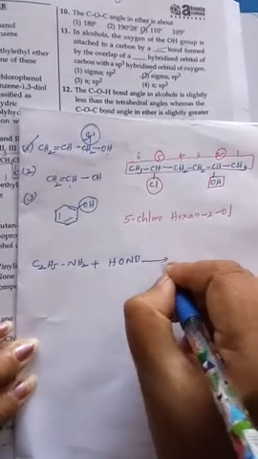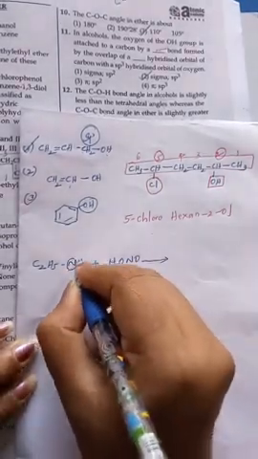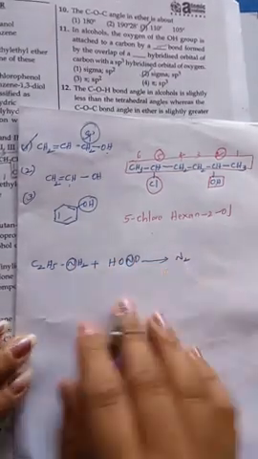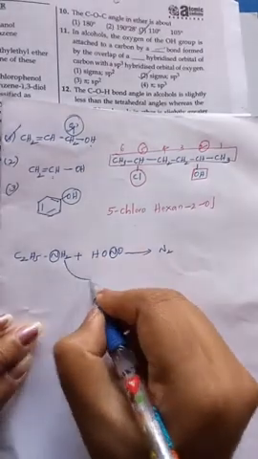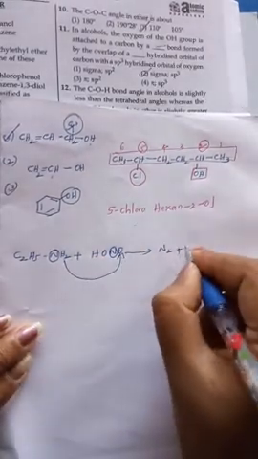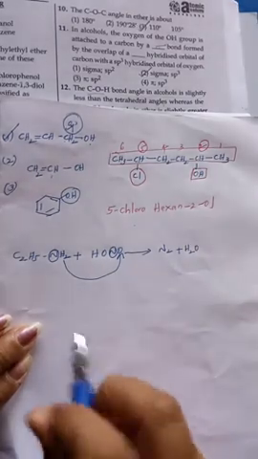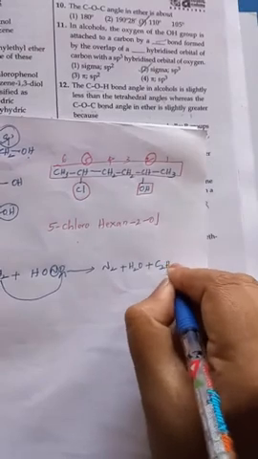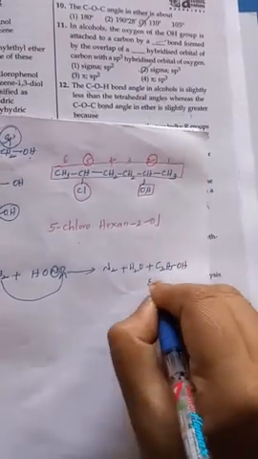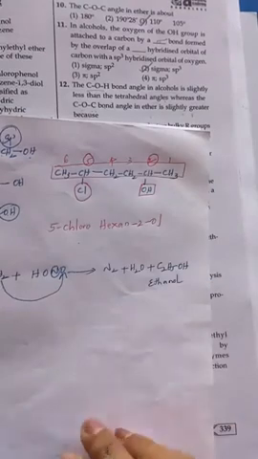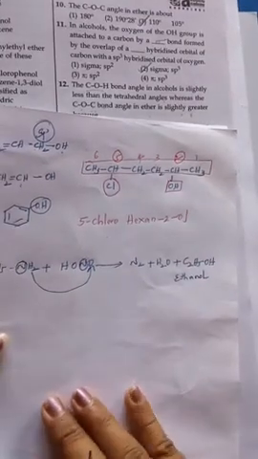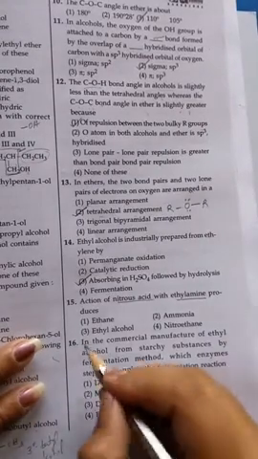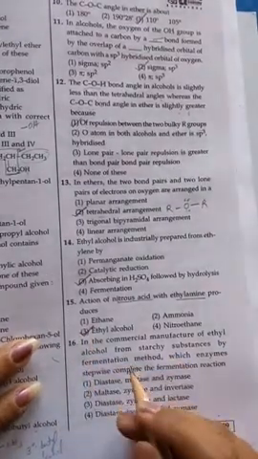Now when these two undergo reaction, first the two nitrogens together eliminate as N2 gas, plus the two hydrogens take this oxygen and eliminate as H2O. What is left? C2H5 and OH together form C2H5OH. That is ethanol or ethyl alcohol formed as the final product. Now we will see the options. When these two react, we get ethyl alcohol or ethanol. Understand?